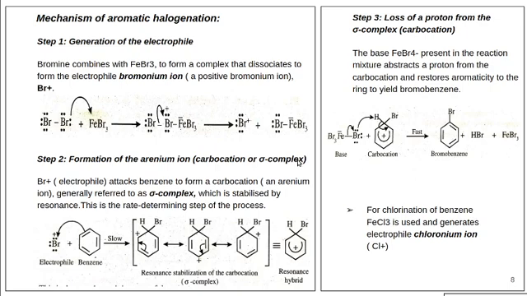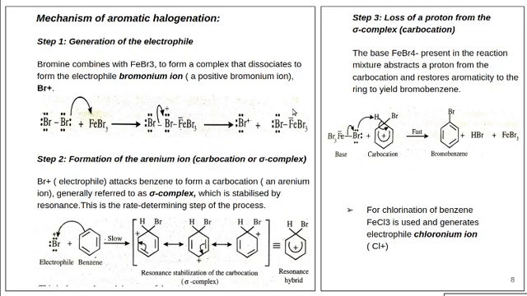If you are asked to write the mechanism of the aromatic bromination reaction, you can write it in this way. You have to write these 3 steps. This is the usual question in your exam for writing the mechanism of aromatic bromination or any electrophilic substitution reaction. So mainly 3 steps are involved.